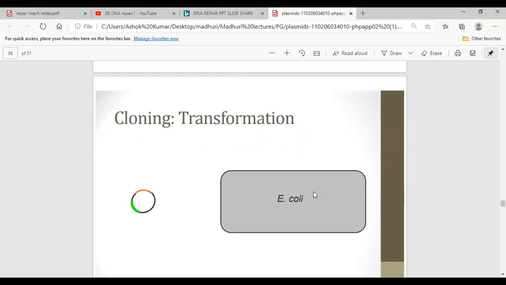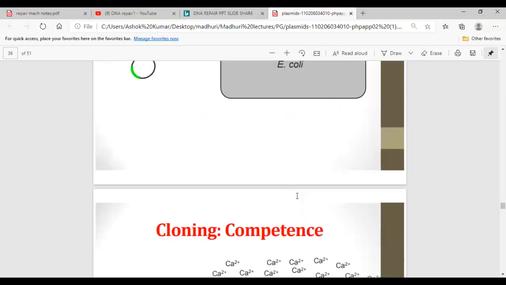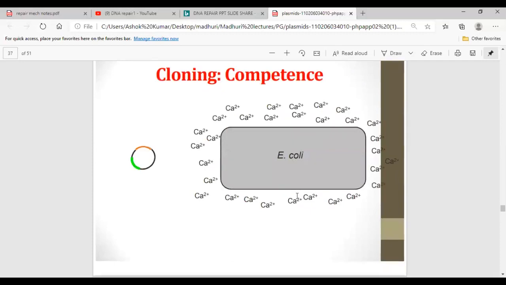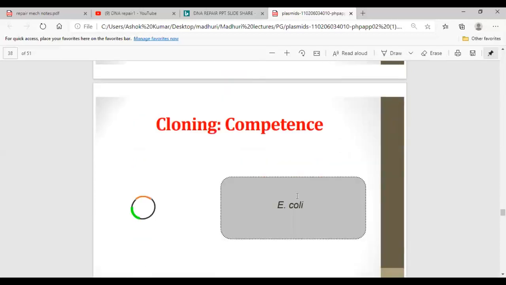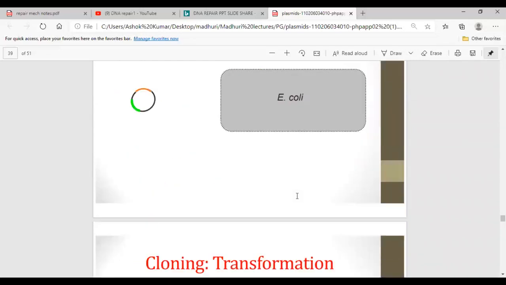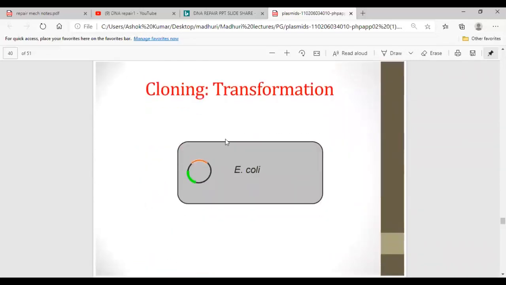This recombinant plasmid will enter this E. coli. A cell can be made competent by giving some calcium ions. A cell becoming competent means it is able to accept plasmids from the outer environment. So this is the transformation. It has taken this plasmid from outside.